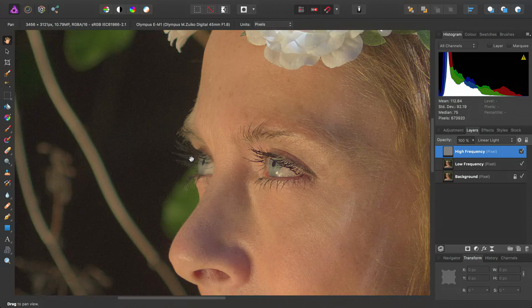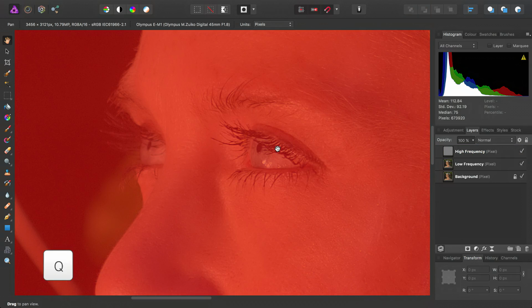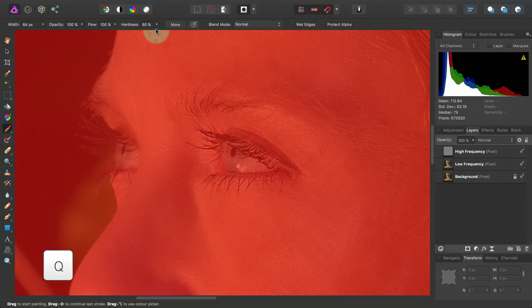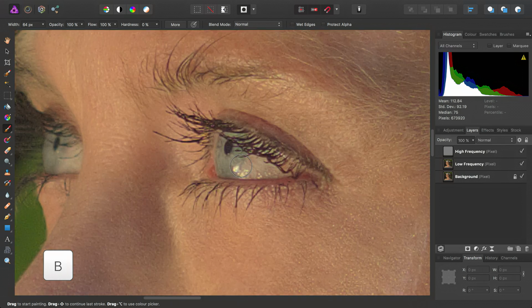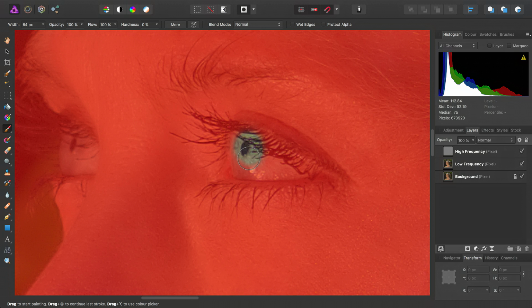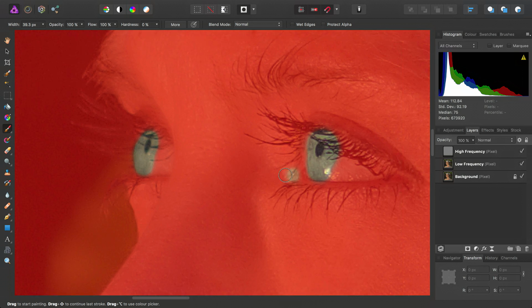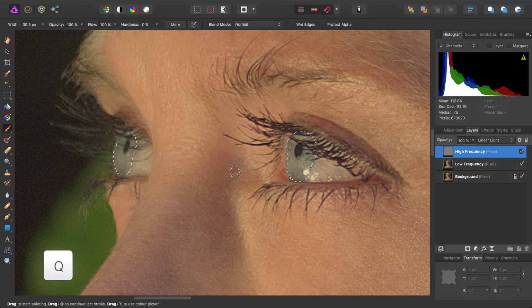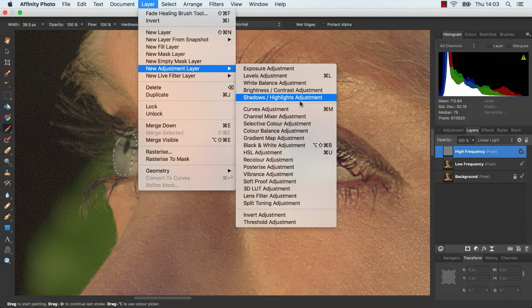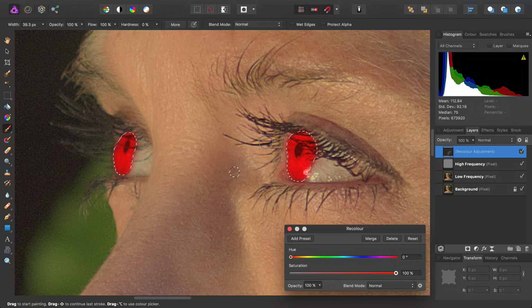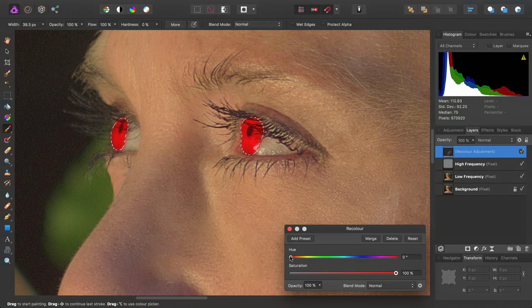Next step is I'll go in and activate the quick mask mode. Then using the paintbrush tool, just paint a selection around the model's eyes, like so. Come out of quick mask mode, then go in and add a recolor adjustment. Thankfully, it's not staying like this. We'll just try and give the eyes a bit of a jade color.